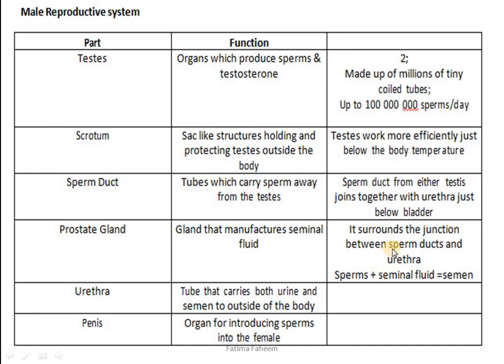Prostate gland surrounds the junction between sperm ducts and urethra. So this is telling you in description the location of the prostate gland. Urethra is the tube that carries both urine and semen outside the body. On the other hand, penis is the organ for introducing sperms into the female vagina.